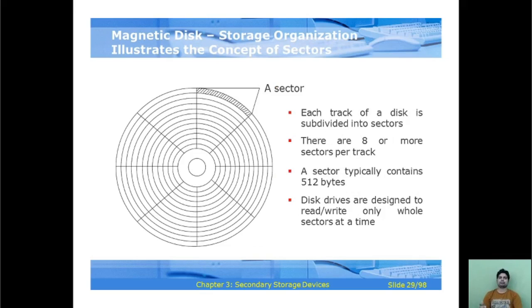Okay, so magnetic disk storage organization also illustrates the concept of sectors. So this is an example of sectors. What is a sector? It is a brief description of tracks you have learned previously, and this is the sector. Each track of the disk is subdivided into sectors. There are 8 or more sectors per track, and a sector typically contains 512 bytes. These devices are designed to read and write only whole sectors at a time.